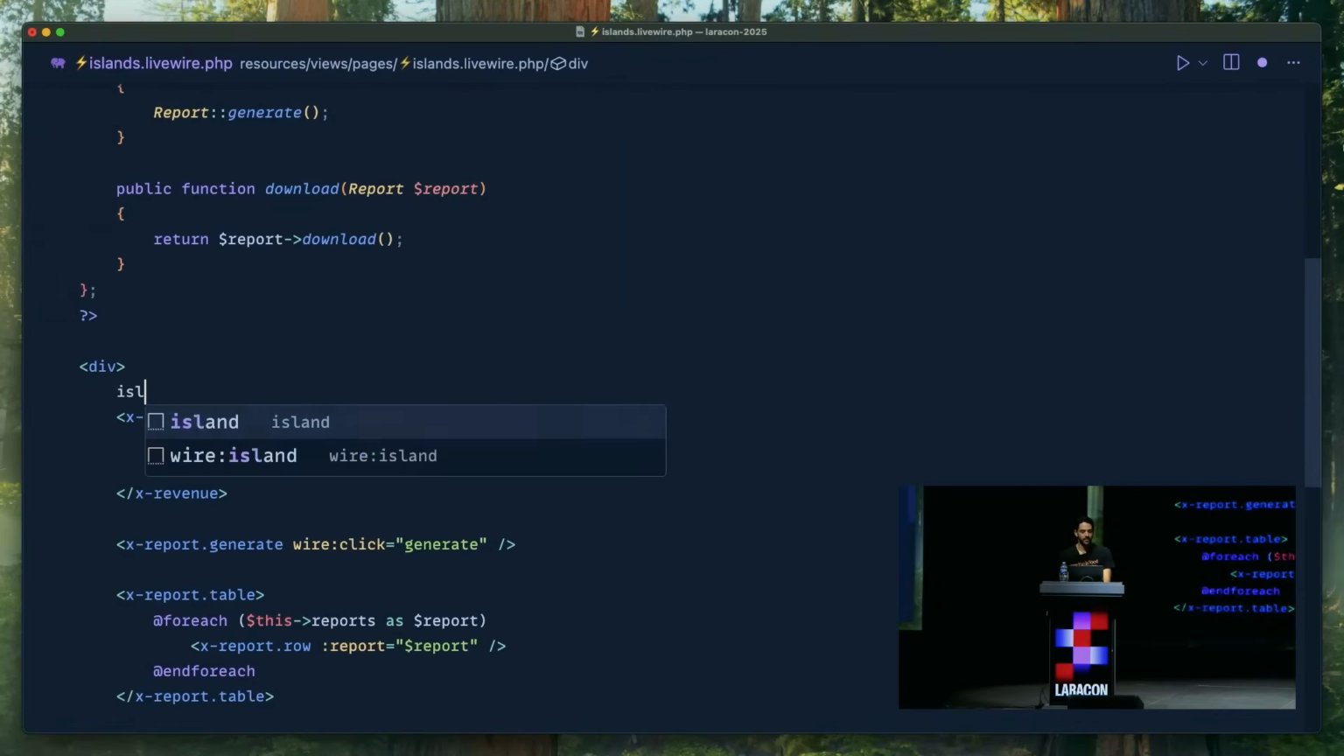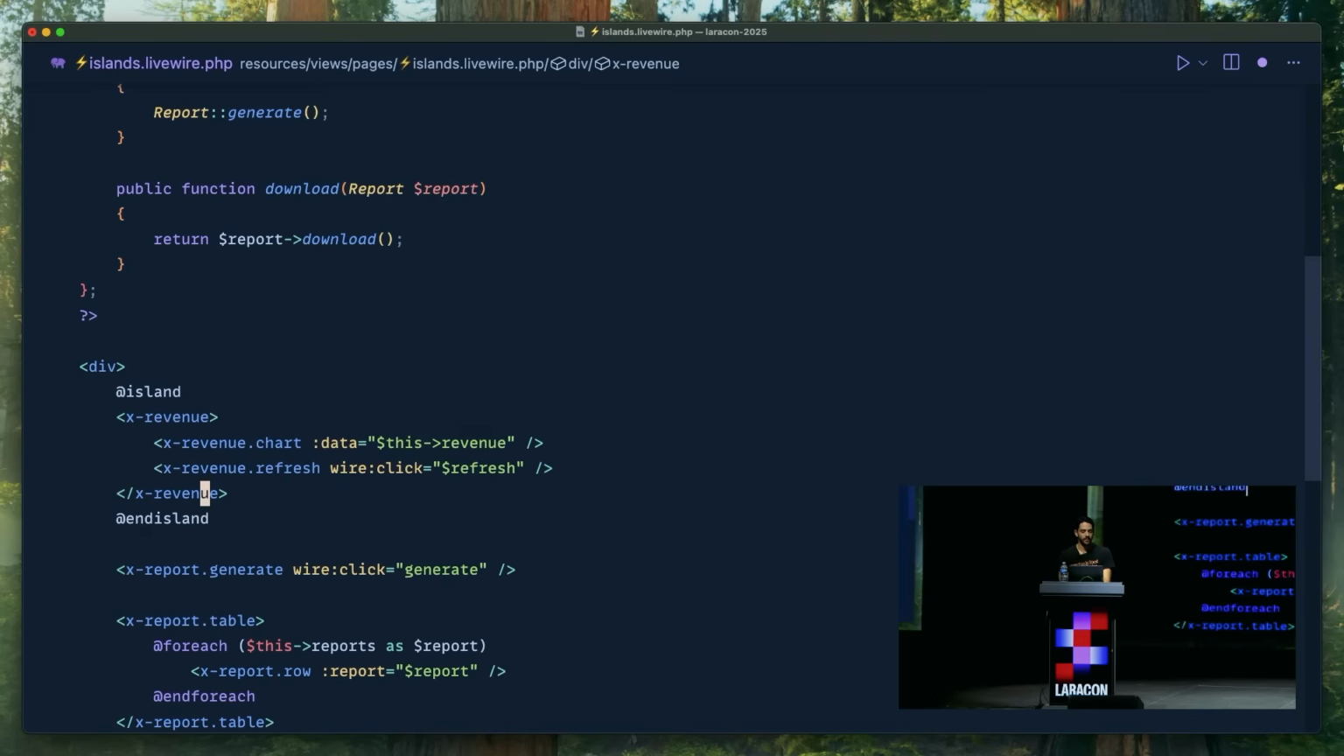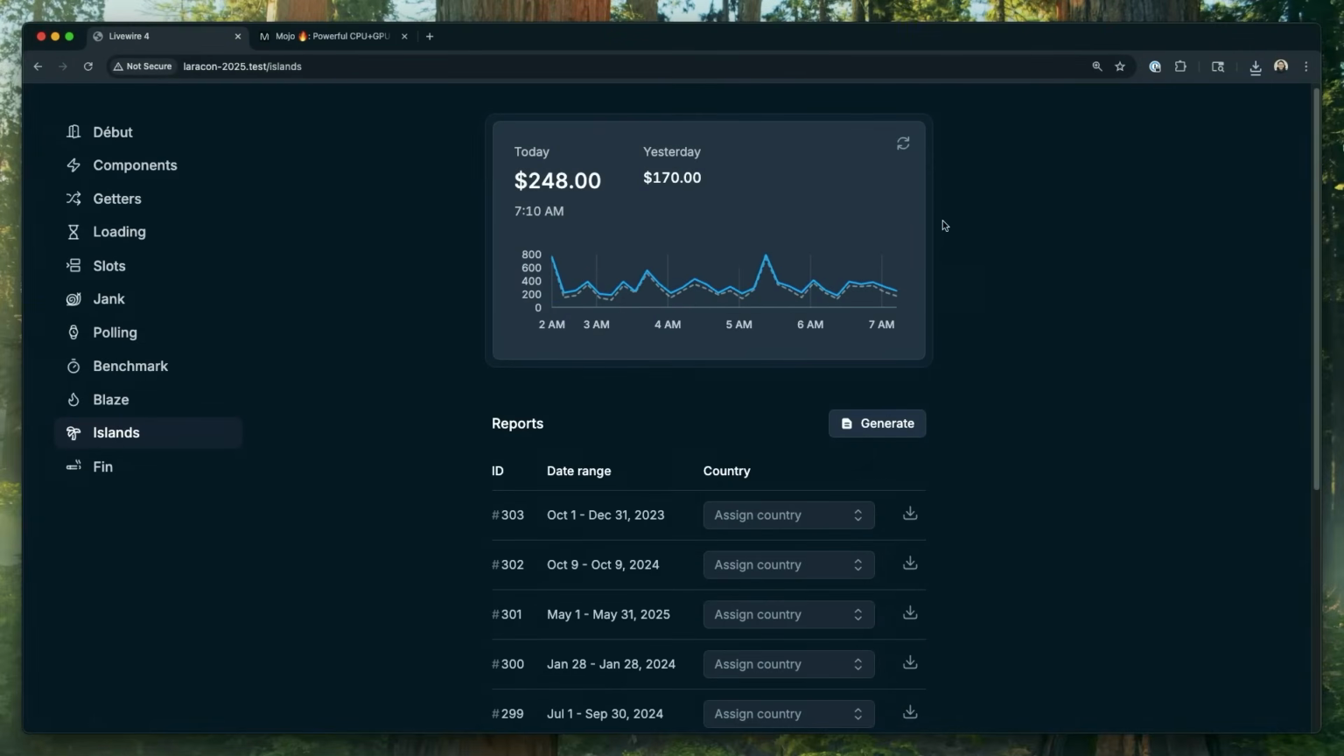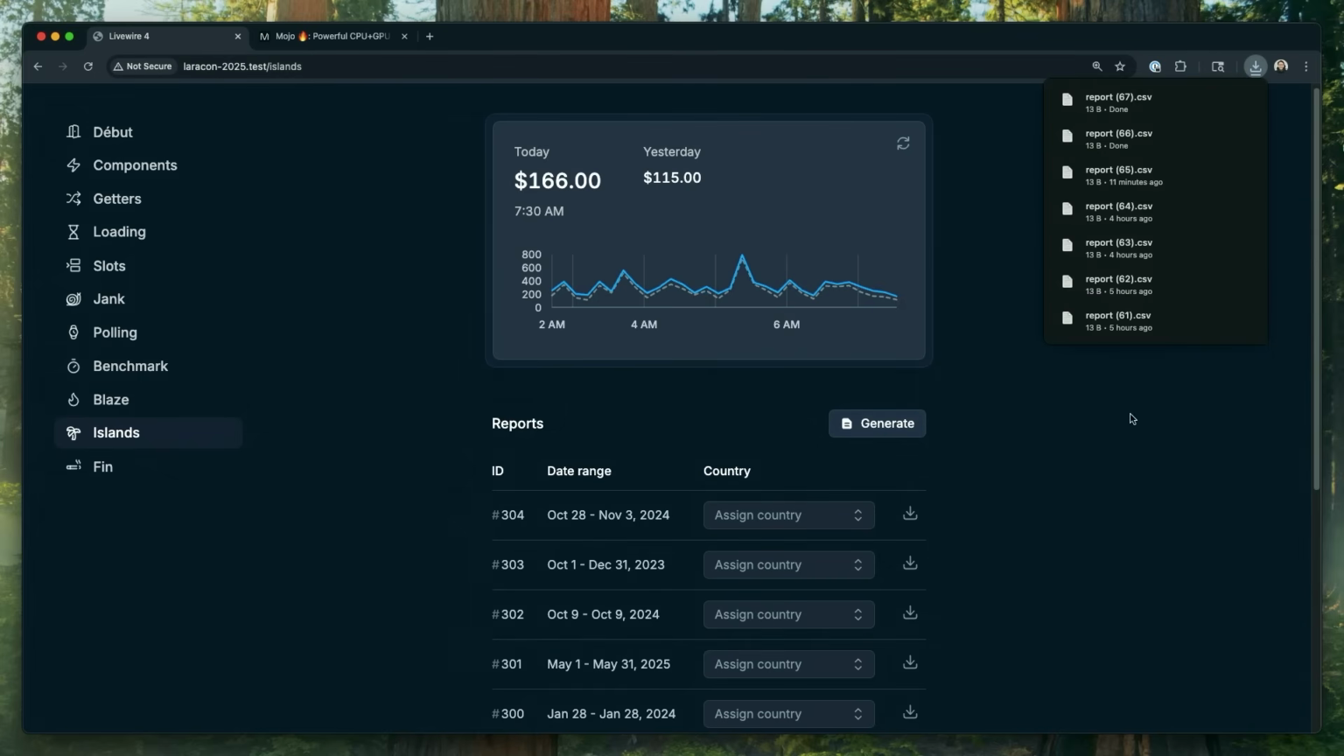So check this out. Say island, and I must indent this. And now we've taken an expensive part of our template, we put it on an island, and it doesn't interfere with the rest of the component. So I can refresh, and that still takes a second, but now I hit generate, and it's instant. And I hit download, and it happens right away, because it's just ignoring the island entirely.